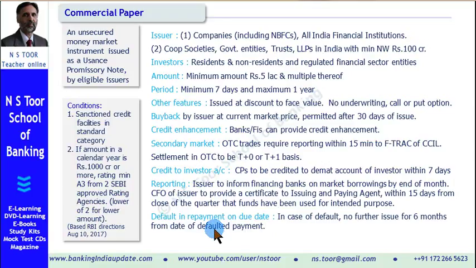And the last point, if there is a default in payment of commercial paper on the due date. So there is a due date of the commercial paper. If the issuer defaults in payment, then what will happen? Friends, if there is a default, then that particular issuer cannot issue further commercial paper for a period of 6 months, and this 6 months period will be counted from the date of default of payment. So when payment of the default amount is made, after that for up to 6 months no fresh commercial paper can be issued.